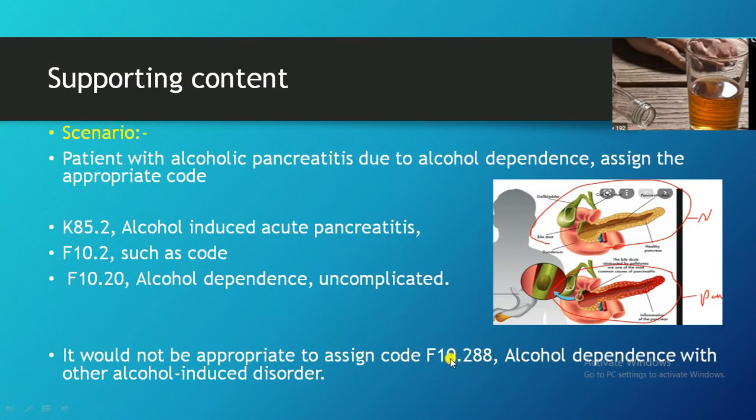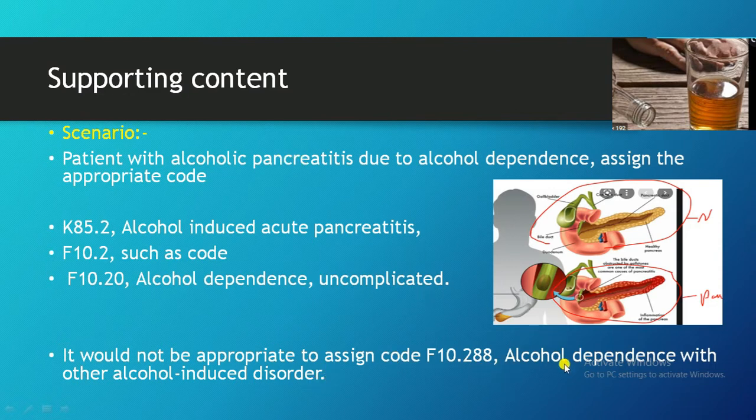Instead, you have to code two codes: the medical condition and the psychoactive substance use or abuse, whatever it is. Do not get confused, thinking this condition is because of the alcohol dependence, so we can simply code F10.288, alcohol dependence with induced disorder. Induced disorder because of alcohol. What is the induced disorder here?